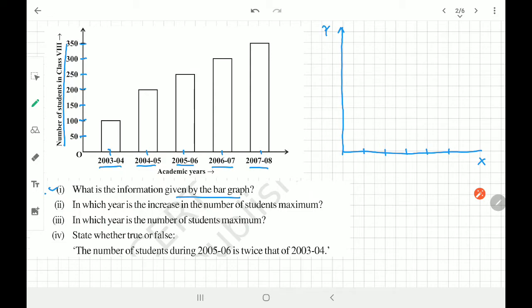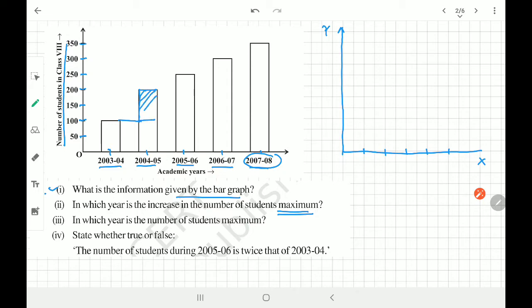In which year is the increase in the number of students maximum? Increase in the number of students is maximum. In which year is the increase in the number of students maximum? Now this answer is a bit confusing, a bit difficult. Increase in number of students, it's not like in which year the number of students is maximum. If directly number of students is maximum, it is 2007-8, but it is not asked like that. What is asked? Increase. Okay, so let's check the change in number of students. Change means this change.